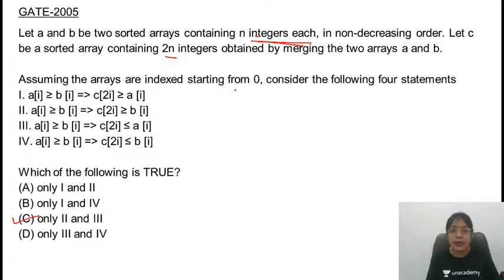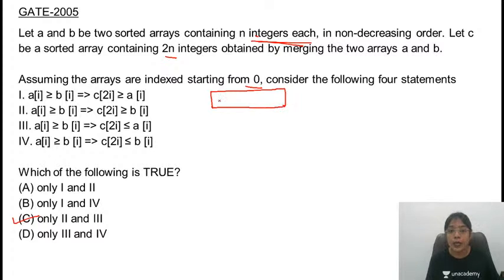Assuming that arrays are indexed starting from zero, that means index value starts from 0, consider the following four statements. At the corresponding index, the value of A of i and B of i can be the same, or the value of A of i will be greater than B of i. So let's consider some array A.